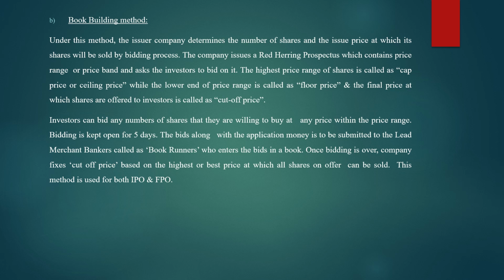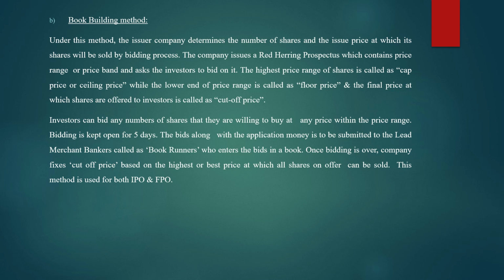Floor price means it is the lower end of the price range. And the final price at which shares are offered to the investors is called the cutoff price. So cutoff price is the final price which is paid by the investors. It means that in the end, whatever price is fixed within the price range, that price is known as your cutoff price.